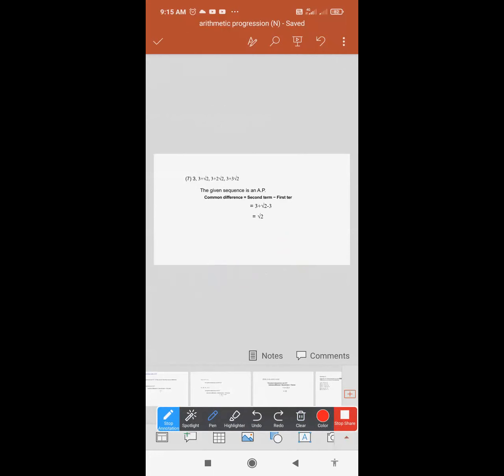The same funda you are going to apply here. Like 3 plus root 2 minus 3. Okay, plus minus will cancel out. This plus 3 and minus 3 will cancel out and you will get root 2 here.